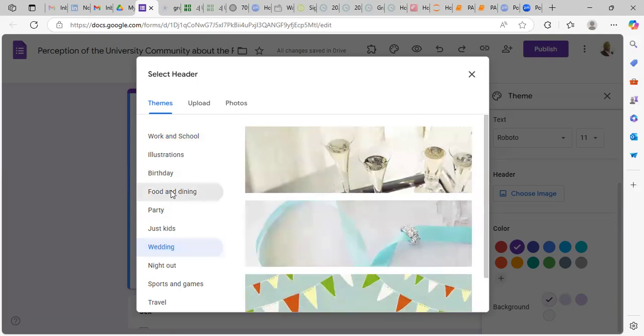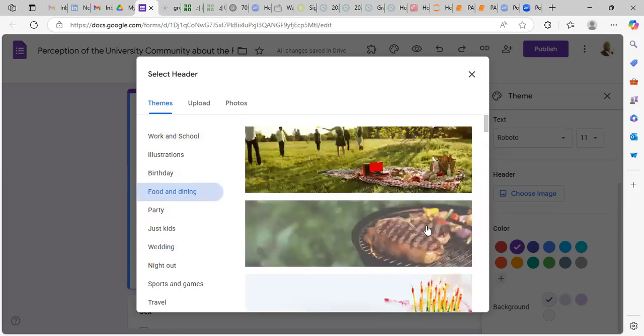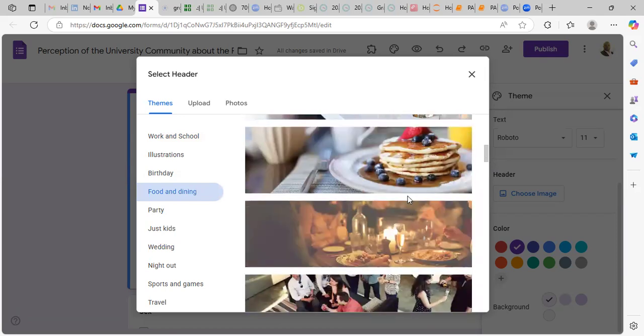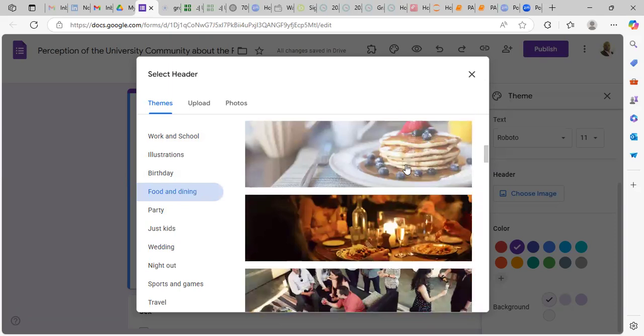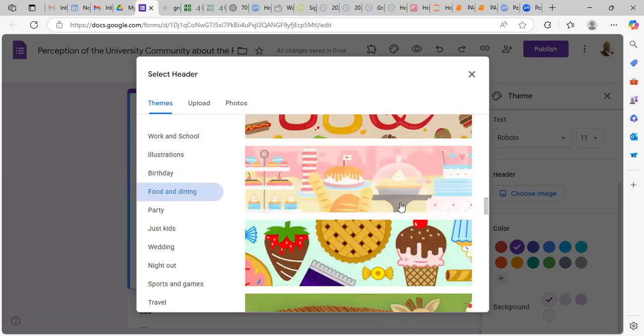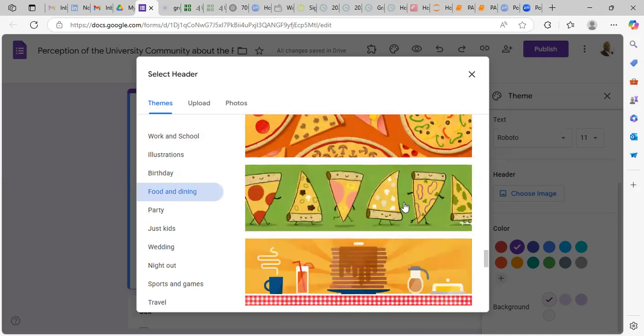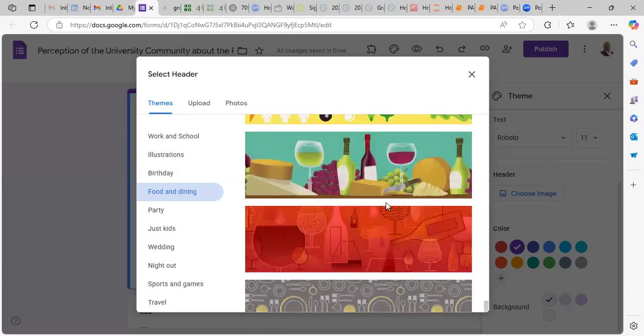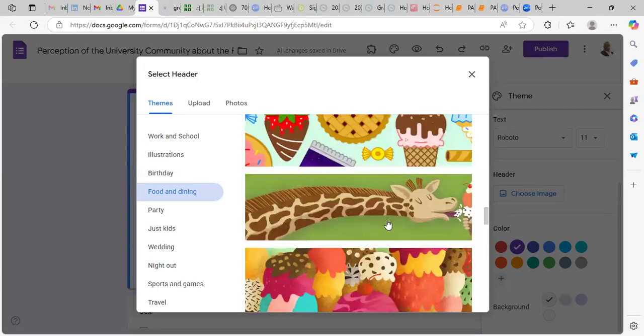Okay, this is food, food and dining. Look at this food here. Look at this drink. This is burger, right? Can we look for bread? I think we cannot see bread, but we can use burger to represent the bread here.